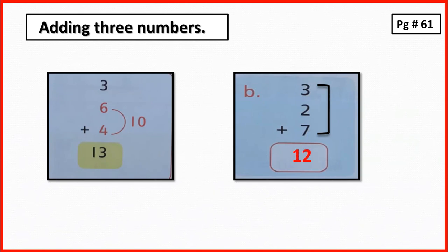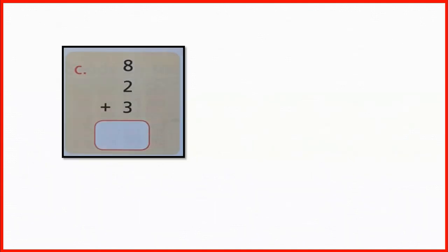Let's do another. Which 2 numbers we add to make 10? Yes, we add 2 into 8 to make 10. Now in this 10, we have to add 3 more. So when 3 adds into 10, the number comes 13. So the answer is 13.